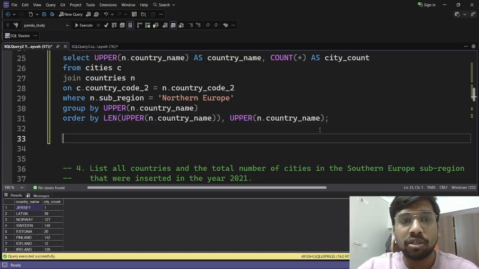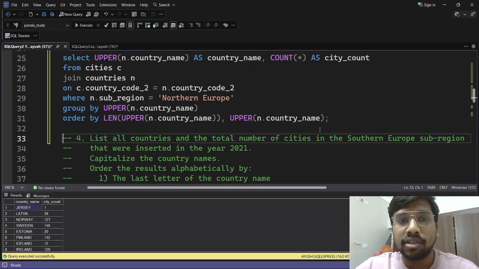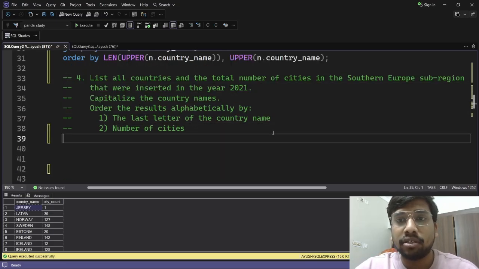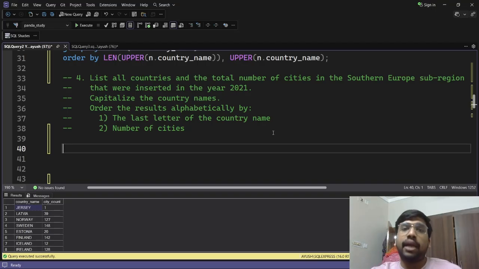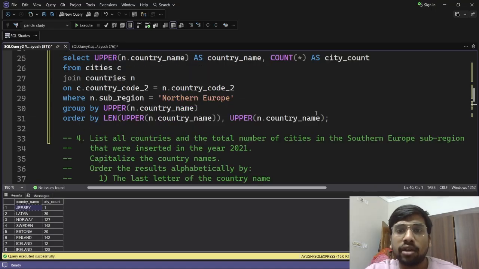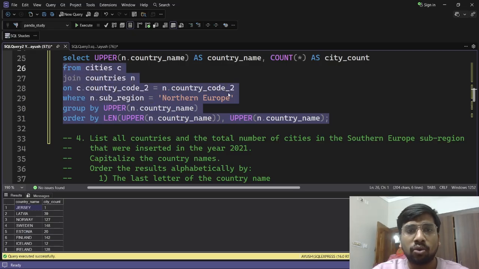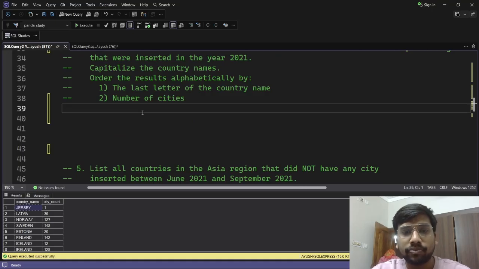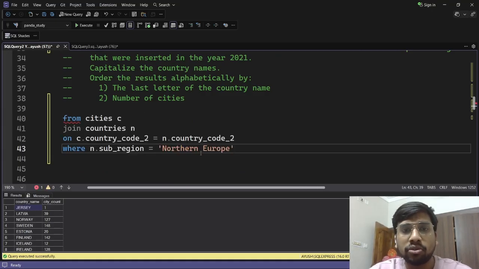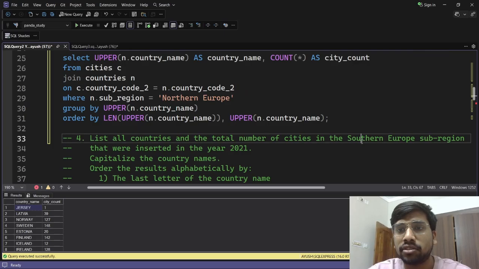Let's move to the fourth question. List all the countries and the total number of cities in the Southern Europe sub-region that were inserted in the year 2021. Capitalize the country names and order by these two conditions. Okay, good. Kind of similar to the previous question that we did, so we will copy paste some of the parts of the code. Again, the joining part would be completely same. And here we will use Southern Europe because our sub-region is Southern Europe.